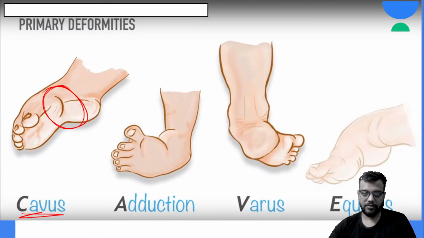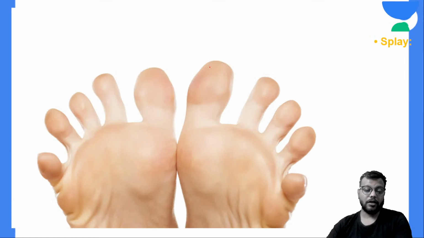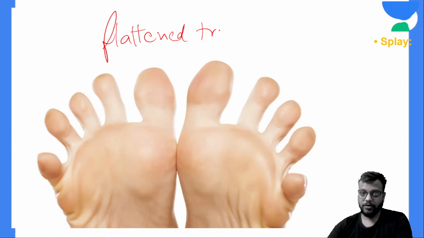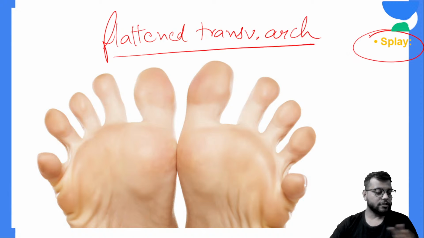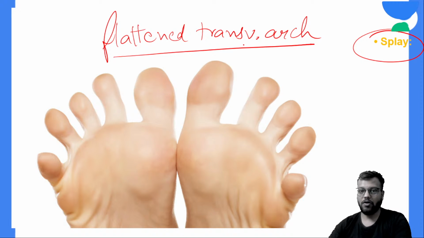This is your cavus deformity. This is your adduction deformity and varus deformity. Now this is your flattened transverse arch, which is called the splay.